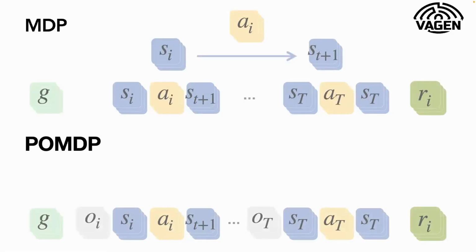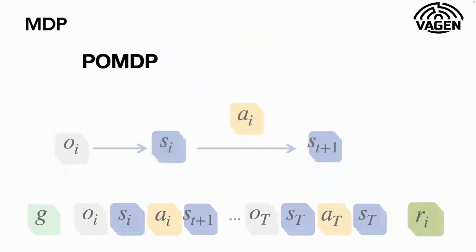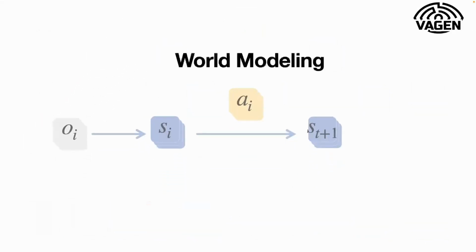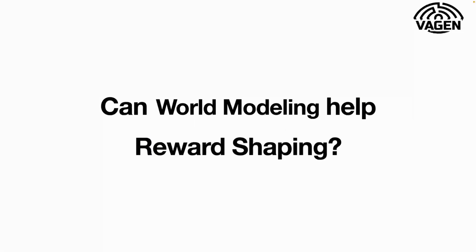And the observation will push us to not only learn the state transition, but also try to learn the state estimation. So essentially, this is a world modeling process where we want the model to learn the state estimation first, and then learn the transition model about the next state. So we should not only leverage this world model to help with the RL thinking, but also maybe we could leverage this world modeling to help with the RL reward shaping as well.